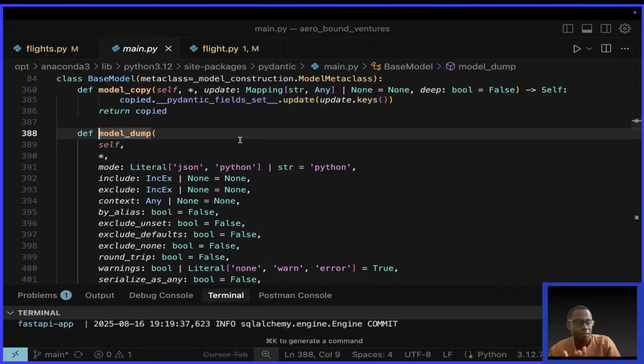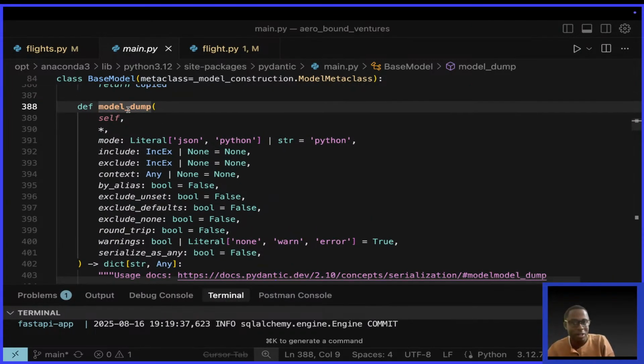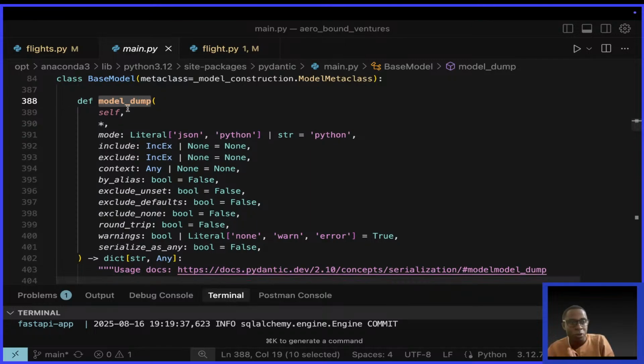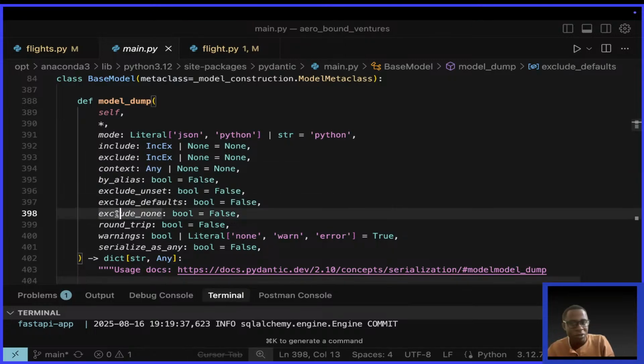Okay. I'm just showing you variations of how sometimes I think when I'm coding, I'm like, should I check the documentation? Should I check AI? Should I do this very fast? Should I do Stack Overflow? But this is another very quick way, actually quicker. Okay, if you look at model dump, the creators of model dump, they have mod, include, exclude, context, by alias, exclude unset, exclude defaults, exclude none. Is here. So let's hope this works.